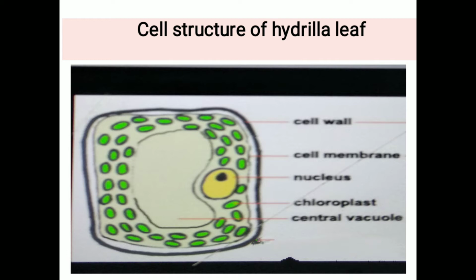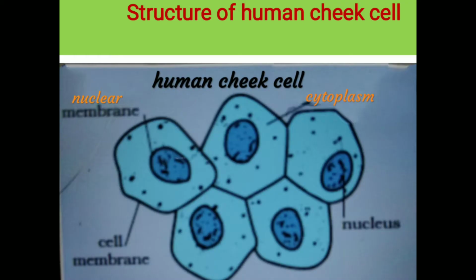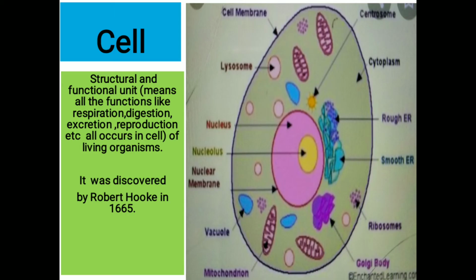Here we take the cell structure of hydrilla leaf. So this is the cell structure of hydrilla leaf. Now, if we take the inner part of our cheek under a microscope, we see such type of structure. So here we see different cells have different cell structures. Now, cell is the structural and functional unit of all living beings.